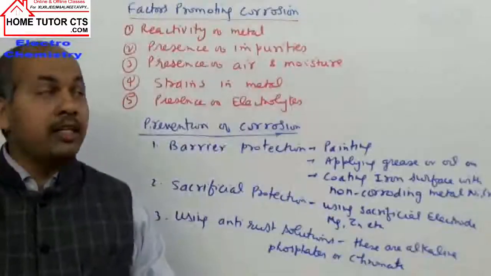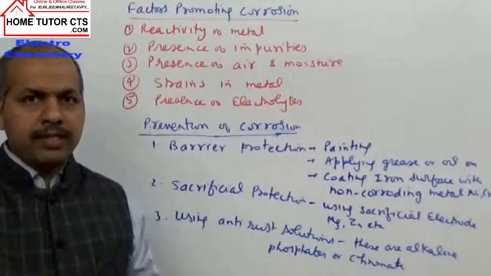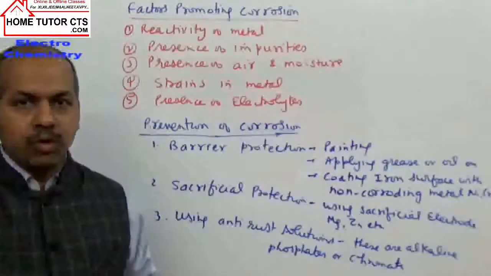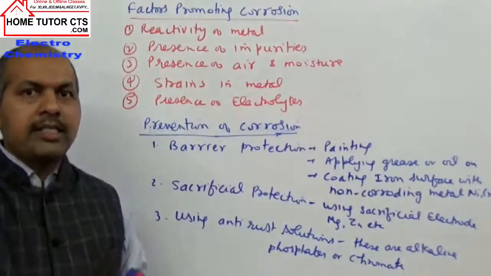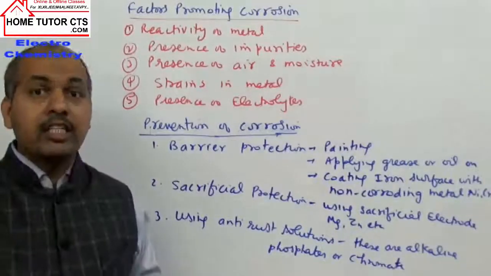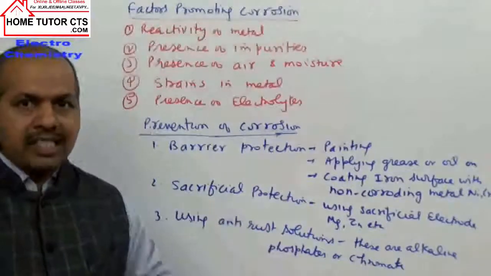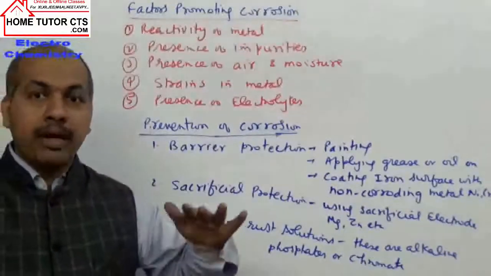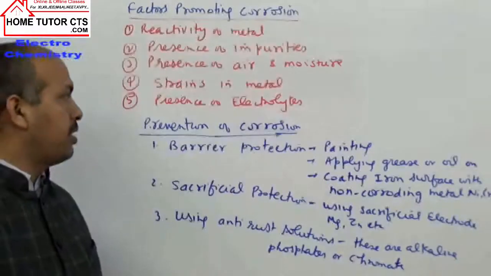Next, there are strains in the metals. Strains means metals sometimes have rough surfaces. They can have bends, cuts, surfaces not smooth. So on rough surfaces, they easily set up the electrochemical cell. When you observe, rusting is more rapid in the bends, cuts, nicks or scratches. They are the areas on the metal surface where the rusting or corrosion is faster.